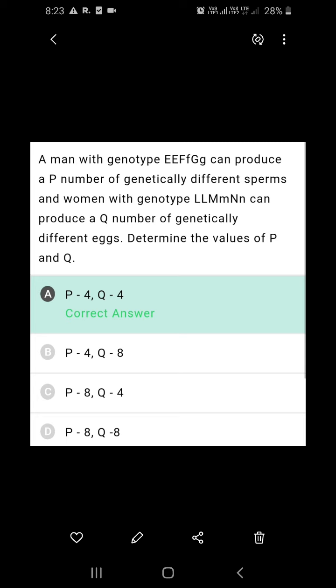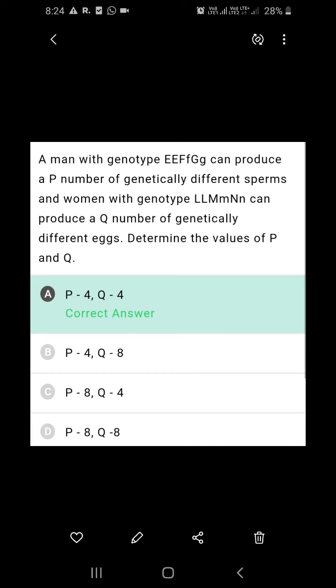A man with a genotype capital E, capital F, capital G, small g can produce p number of genetically different sperms, and a woman with genotype L, capital M, capital N, small n can produce q number of genetically different eggs. Determine the values of p and q. Actually here, at two loci heterozygous condition is there.